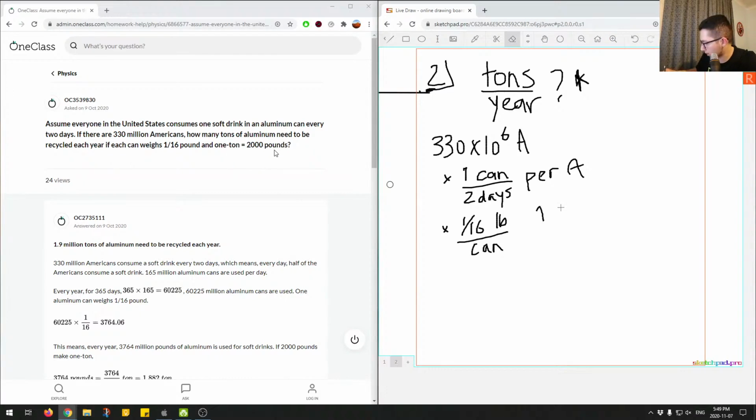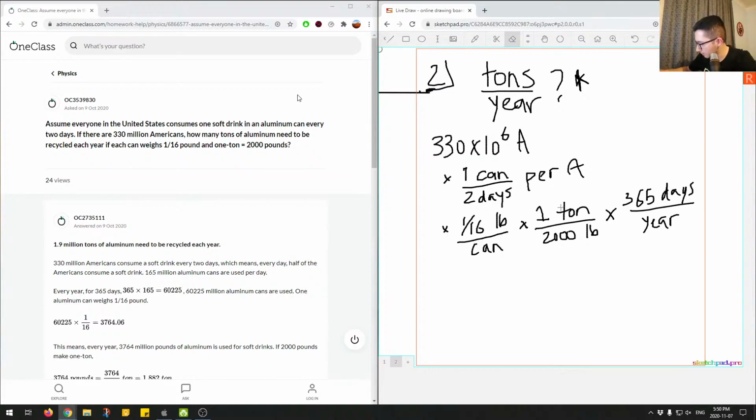So we'll say times 1 ton per 2,000 pounds. Okay, so looking at this, this is all multiplied together, so you can think of them all being side by side. We can see that the cans cancel out, the pounds cancel out. We have the tons left in the top of the fraction. The Americans cancel out, and then we're left with days on the bottom. But we want year. So we can multiply this by the number of days per year, so 365 days per year.